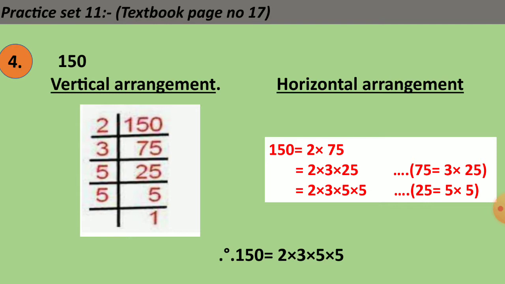Now look at the horizontal arrangement. The factor of number 150 is 2 multiplied by 75. In the second step, you will factorize 75. That is 3 multiplied by 25, which I have written in the bracket. In the third step, you will factorize the number 25 as 5 fives, that is written in the bracket. So the product form of 150 is 2 multiplied by 3 multiplied by 5 multiplied by 5.